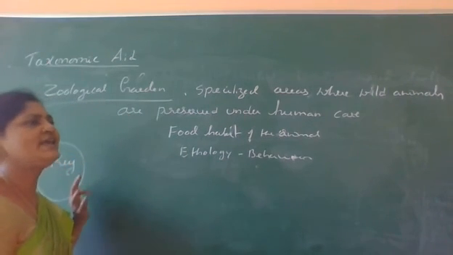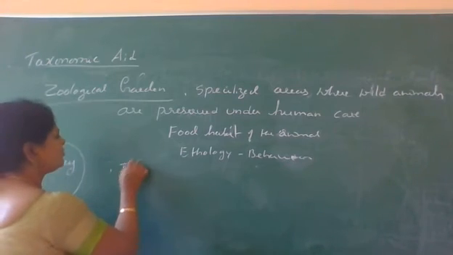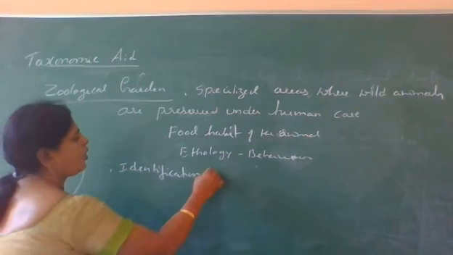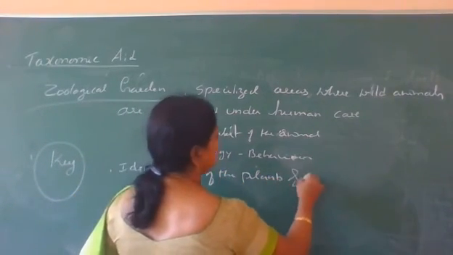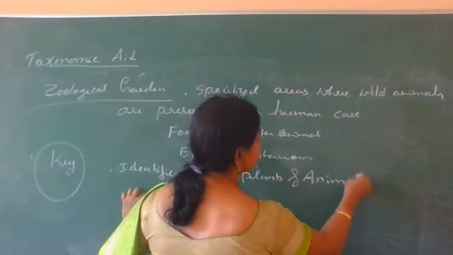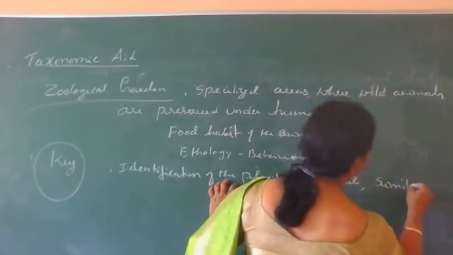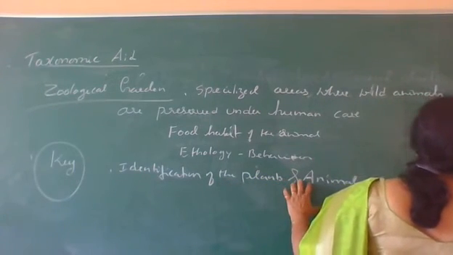This key is a taxonomic aid mainly used for identification of the plants and animals based on similarities as well as dissimilarities.